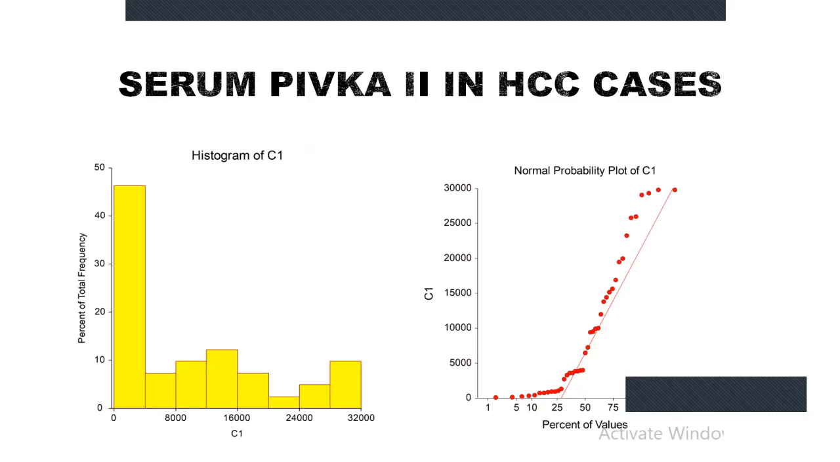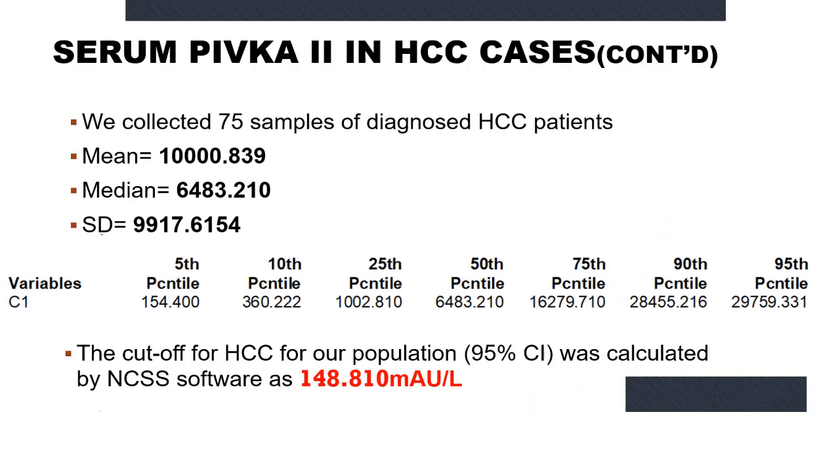This is the value of PIVKA II in diagnosed hepatocellular carcinoma cases. As you can see, the distribution is a bit different. And we also determined the cutoff for the diagnosis of hepatocellular carcinoma, again using the percentile method. And the cutoff that we calculated was 148.8 milli-absorbance units per ml.